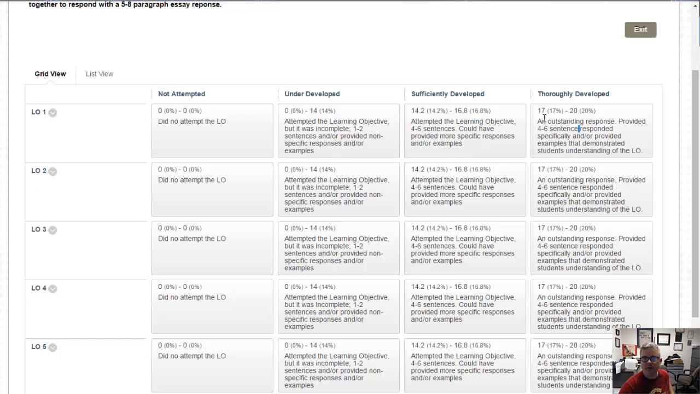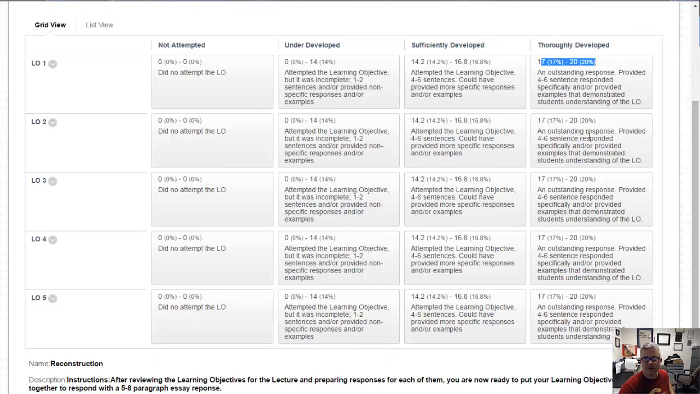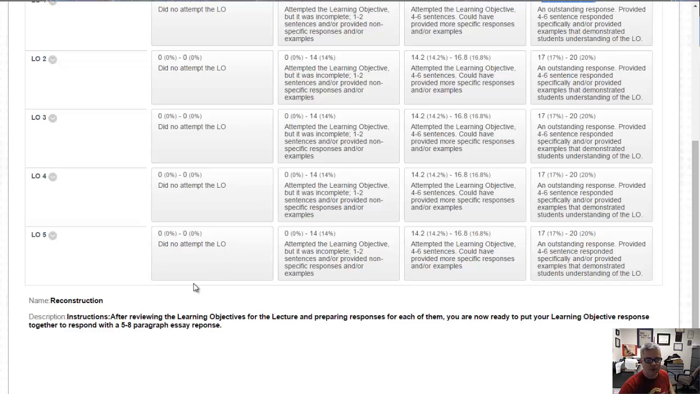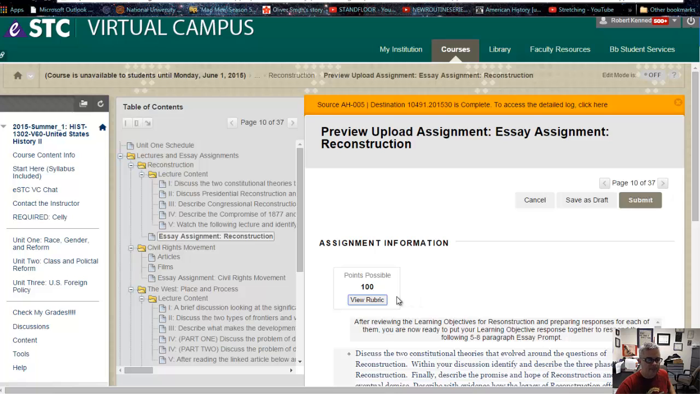And then if it's thoroughly developed, this is where you'll be getting 17 to 20% for that particular learning objective, right? And so on and so forth until you get down through all the learning objectives. So use that rubric. It'll be very helpful to you.